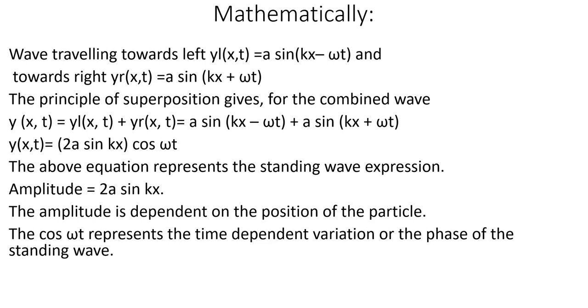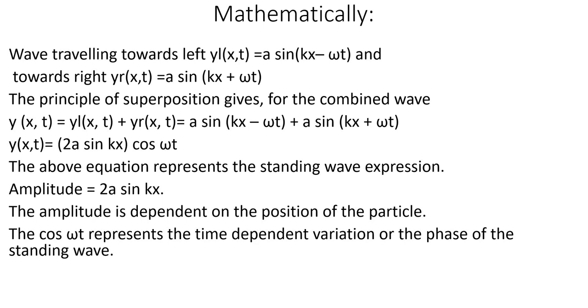So you will get 2 sin kx cos omega t, because cos of minus theta is equal to cos theta itself. The net displacement is 2A sin kx cos omega t.